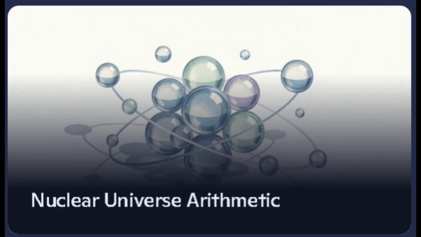So the periodic table isn't really about electron shells at all? According to this framework, no. The periodic table begins with these three curvature-torsion eigenstates of hydrogen. The electron shells are secondary, they're responding to the nuclear structure that's already been determined by this arithmetic architecture. Okay, so if hydrogen sets up the basic rules, what happens when we get to helium?